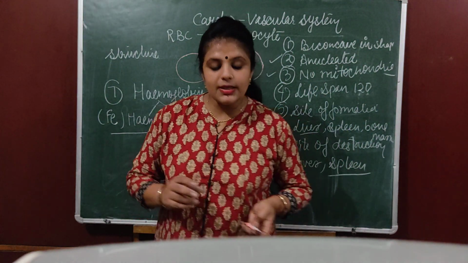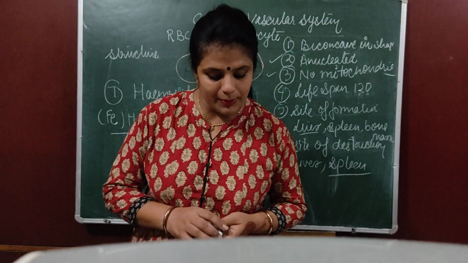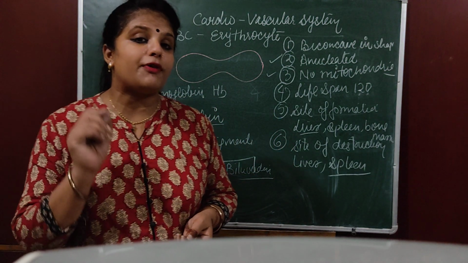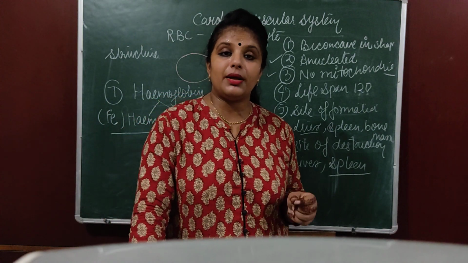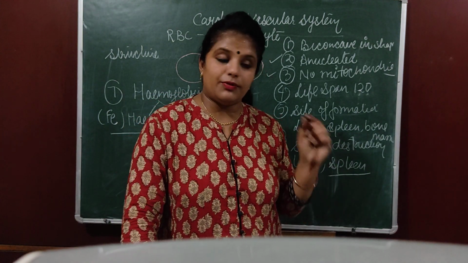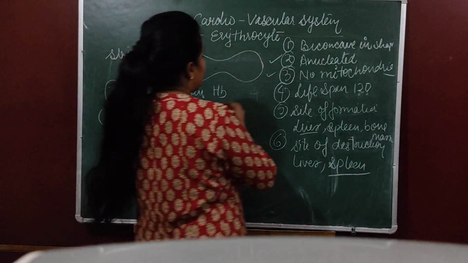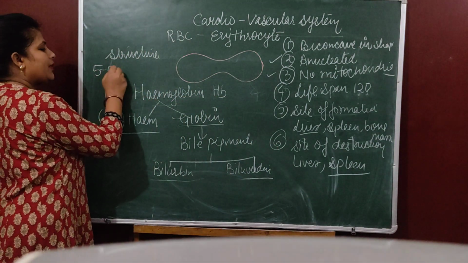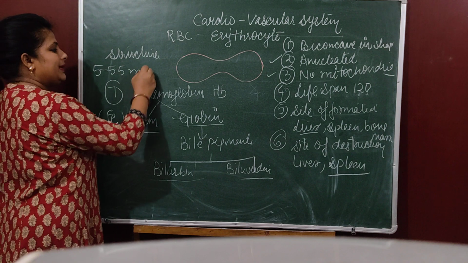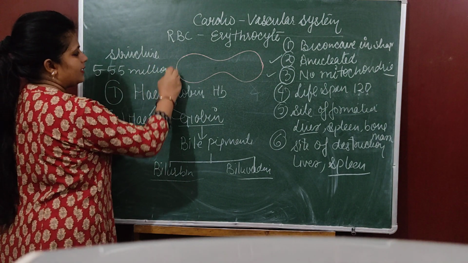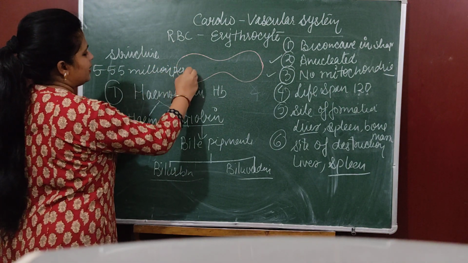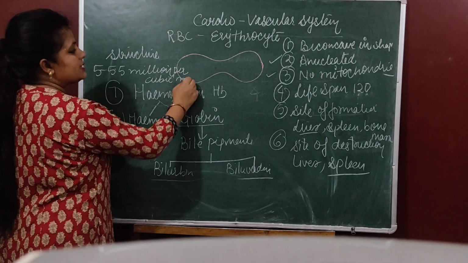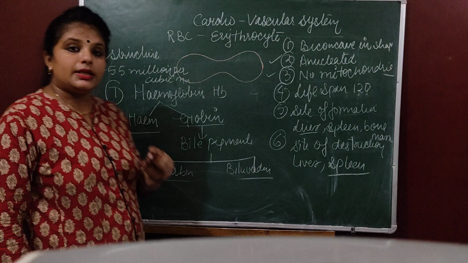Okay, now what is the number of RBC in normal healthy men? It is around 5 to 5.5 million. What is the number? 5 to 5.5 million per cubic millimeter. This is the number of RBC in our body.